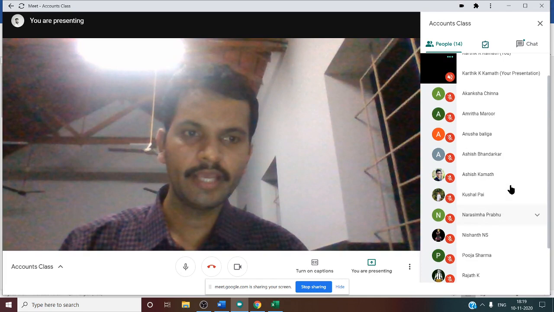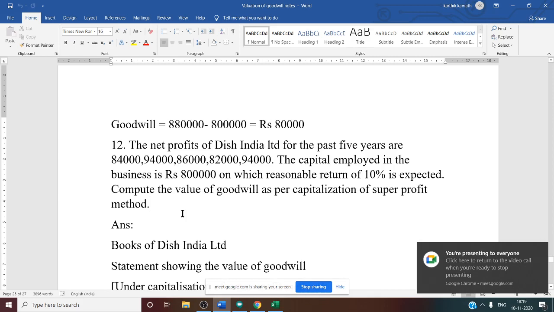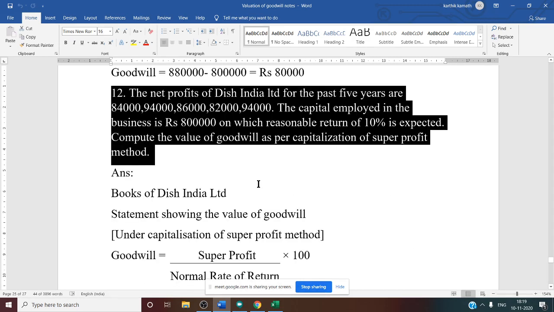Problem number 12. See this. The net profit of Dish India Limited for the past 5 years are 84,000, 94,000, 86,000, 82,000, 94,000. The capital employed in the business is 8 lakh, on which a reasonable return of 10% is expected. Compute the value of goodwill as per capitalization of super profit.